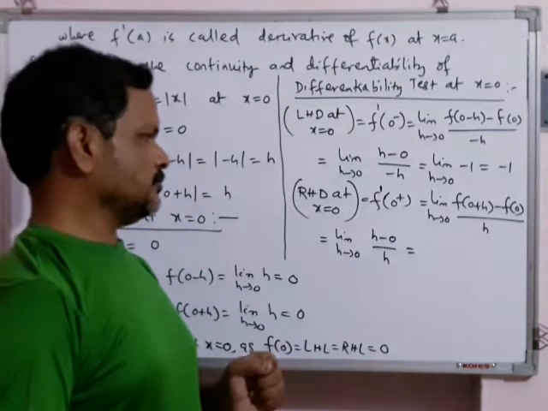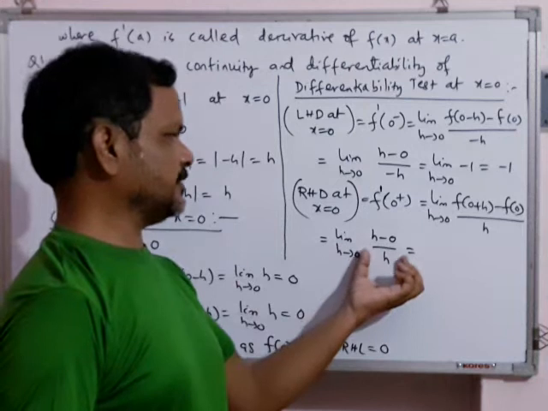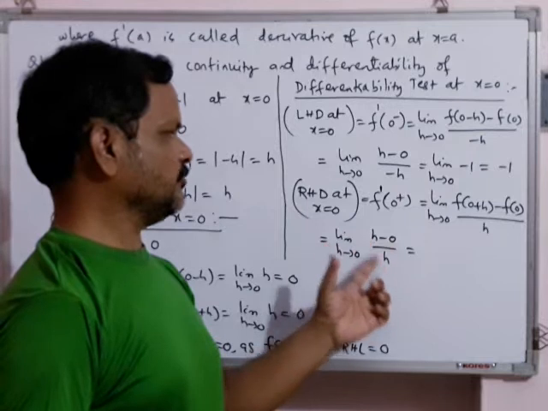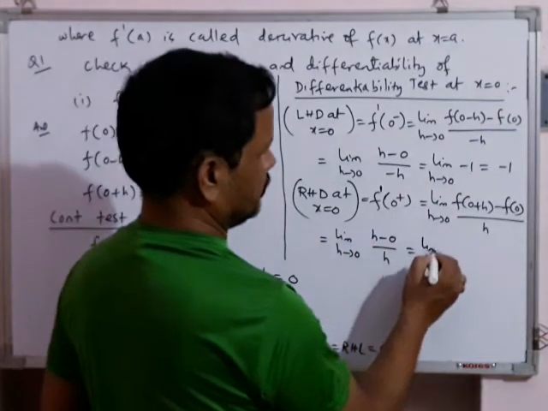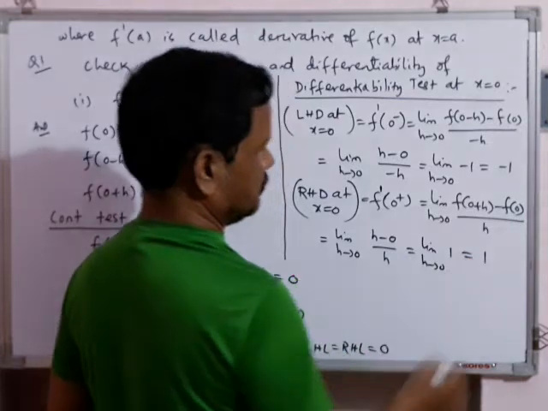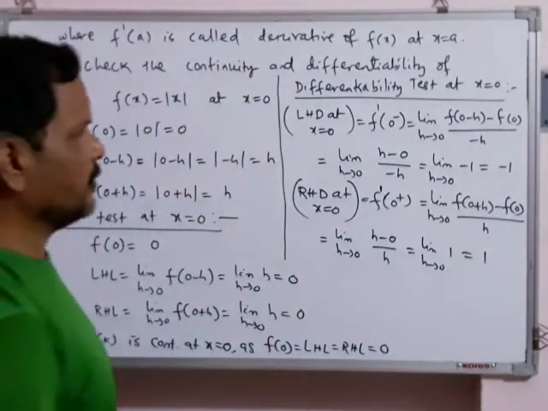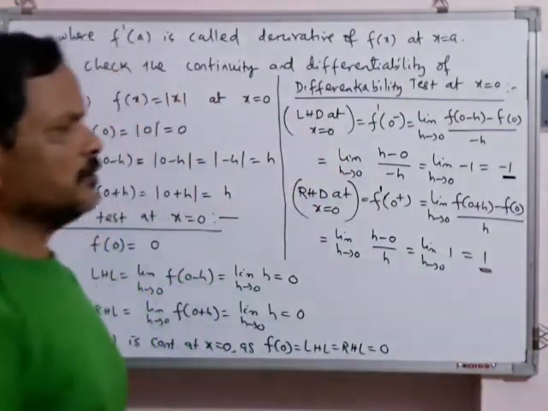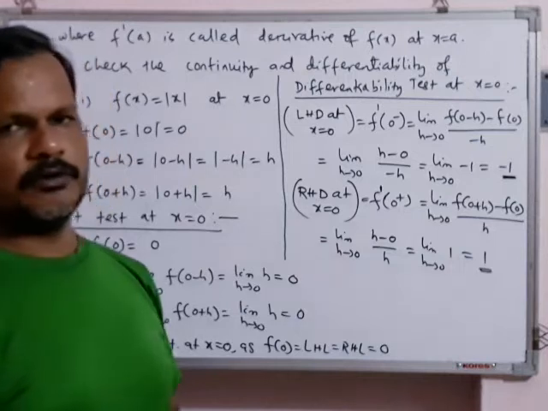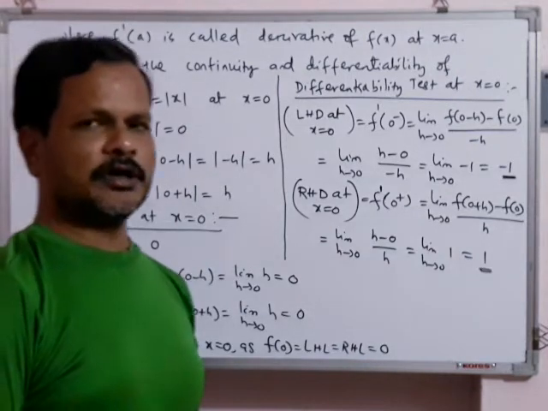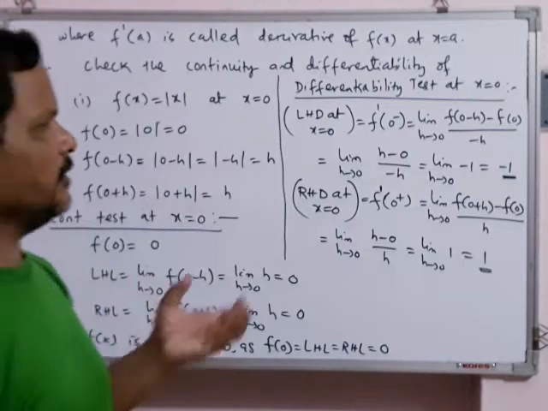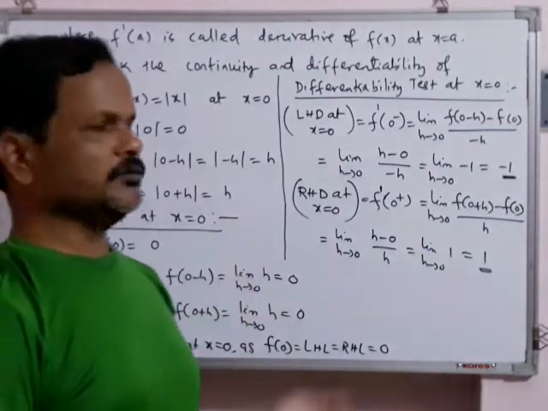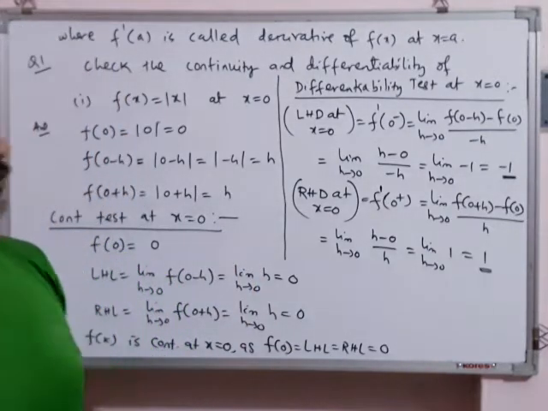So what will we do here? We will simplify this expression. Here h minus 0 is obviously h, and h will cancel. We will be left with limit h tends to 0 of 1, which is equal to 1. You can see clearly LHD is minus 1, RHD is plus 1. Can we say the function is differentiable? No. The condition is LHD equal to RHD equal to finite. Here LHD is finite, RHD is also finite, but they are not equal. That is why the conclusion will be f(x) is not differentiable at x equal to 0.